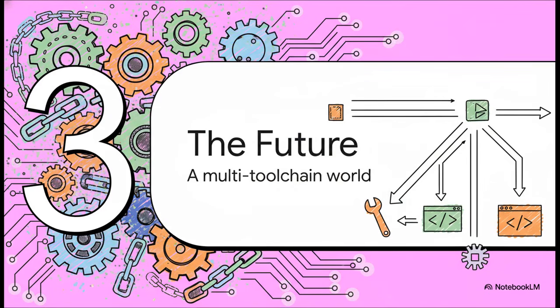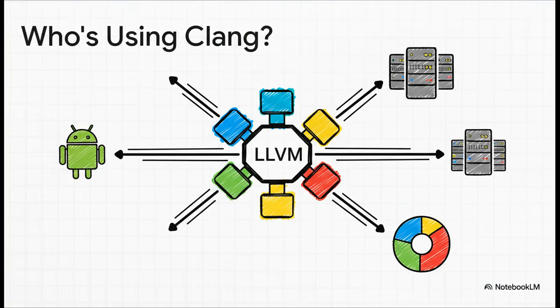So, you take all these powerful new capabilities, and what does it all mean for the future of kernel development? Well, it means we're moving away from a world with just one choice to something way more flexible and dynamic. And listen, this isn't just some theory or a fun experiment. Building the kernel with Clang is already happening at a massive scale. We're talking major projects like Android and Chrome OS. It powers the massive data center fleets at companies like Google and Meta. This stuff is production tested and ready for prime time.